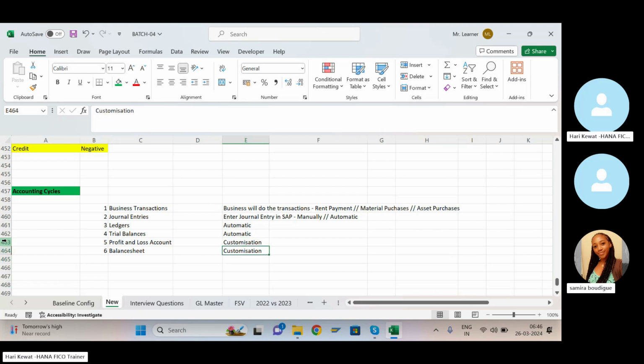And whenever you're designing their balance sheet, you have to talk with them about how they want their balance sheet. If they say, I need under balance sheet assets and liabilities, under assets I need current assets and fixed assets, under current assets I need inventory, accounts receivable, prepaid expenses, advances. So how they want the bifurcation, everything you can discuss with the business and you can customize. Accordingly you'll be able to see the result. Okay.